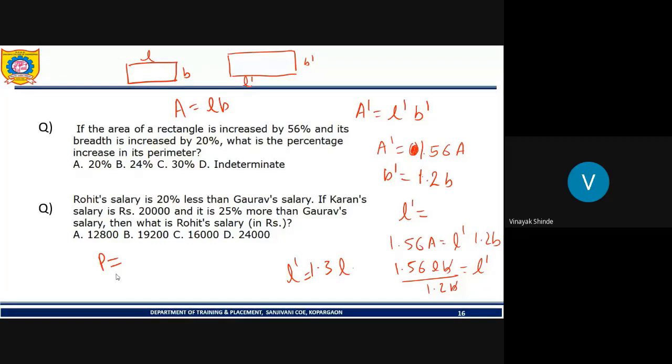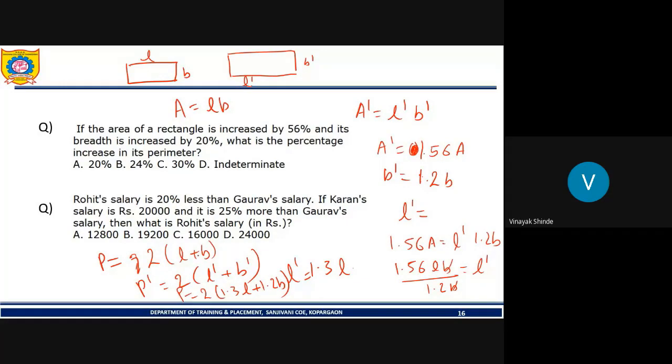So students, we have the value of perimeter as 2 into L plus B. This is the initial perimeter, before the increase of the sides. Now P dash will be equal to what? 2 into L dash plus B dash. So we have 2 into 1.3 L plus B dash, which is 1.2 B.